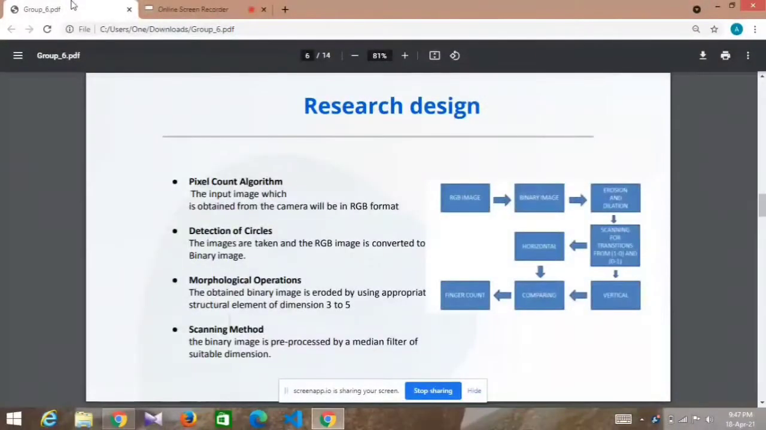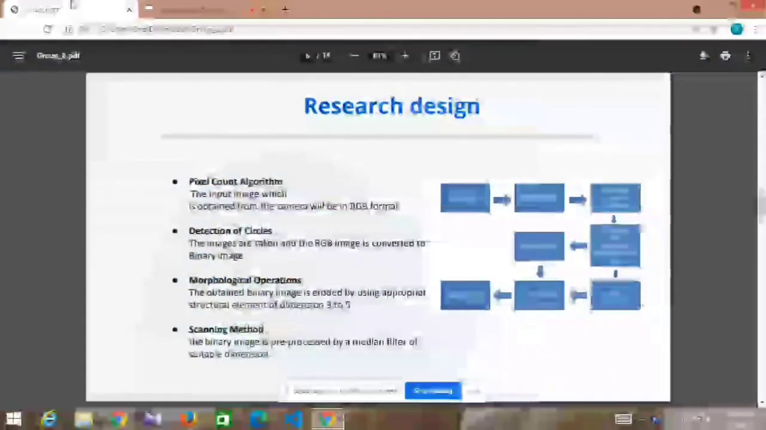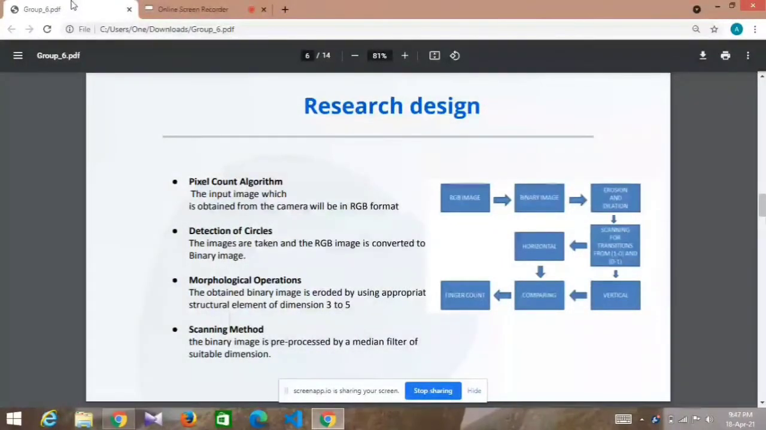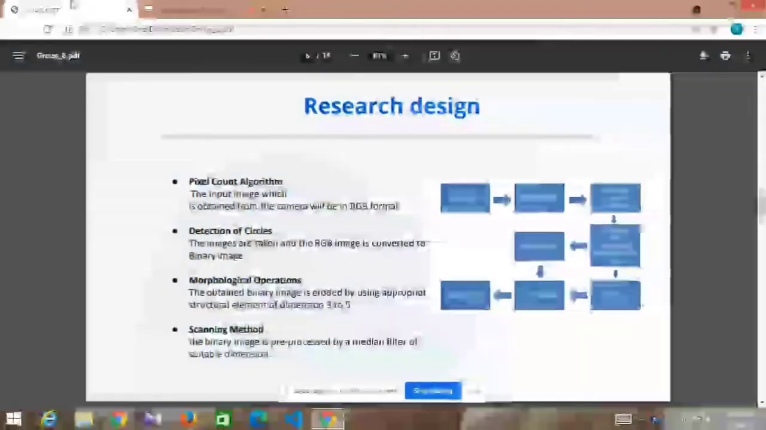So the design goes like this: firstly, with the pixel count algorithm, the image inserted will be in RGB format. Then the image is converted to a binary image. Then with the morphological operation, the image is encoded, and by a scanning method, the binary image is pre-processed.